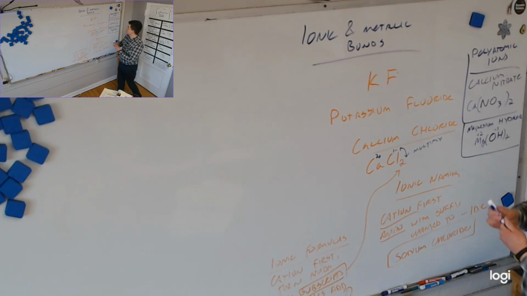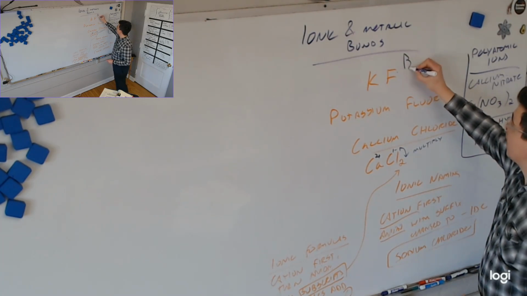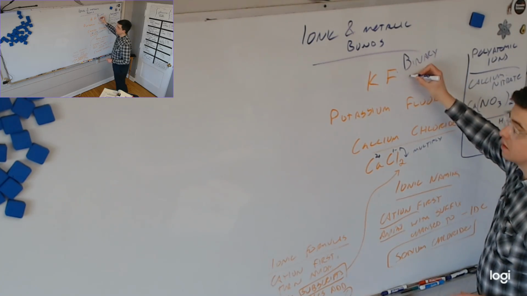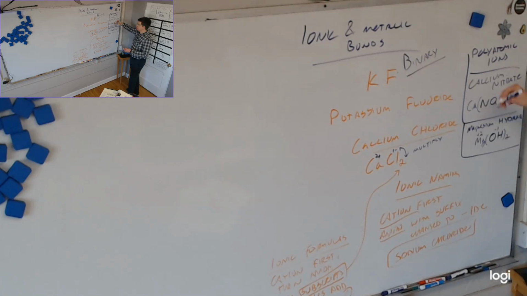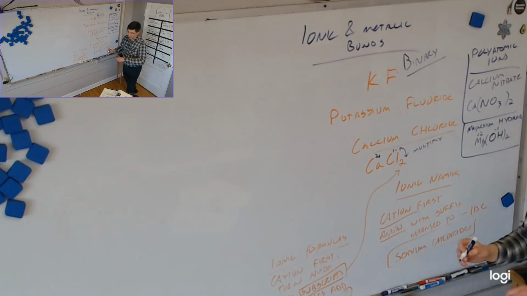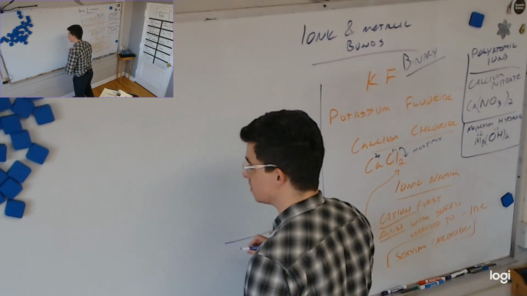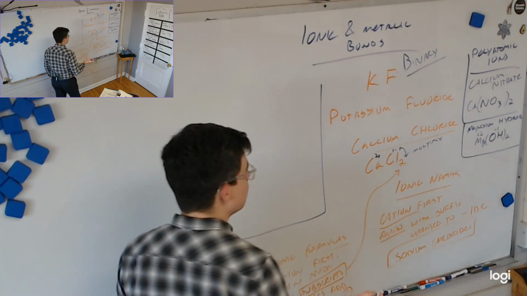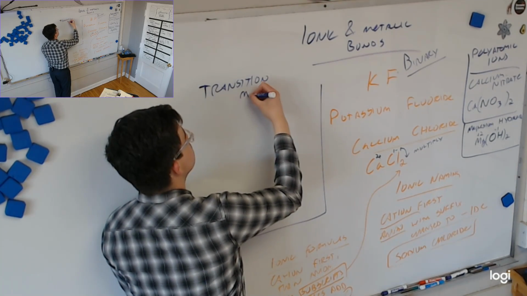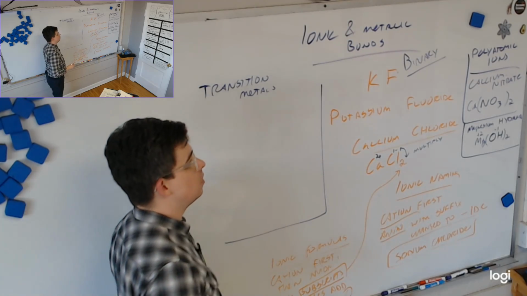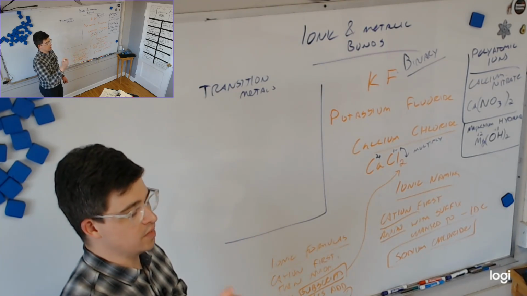Just so you know, these ones back here where they were just 2 elements are called binary. Bi meaning 2. And these ones are called complex or polyatomic ions. And then last way to complicate it. Here's a new way to complicate things, Mitch. You love this. If we use transition metals, except for silver and zinc and aluminum, but we're going to talk about those.